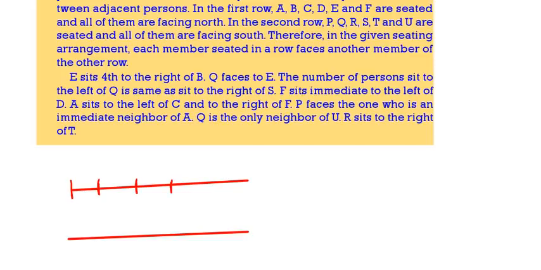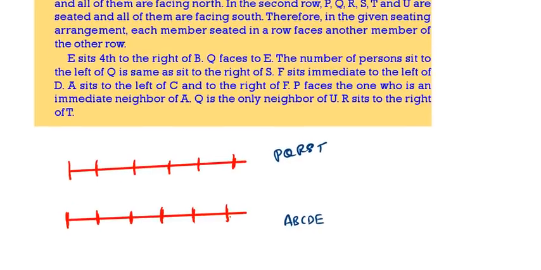3, 4, 5, 6. Here also 1, 2, 3, 4, 5, 6. So here in the first row A, B, C, D, E, all of them are north facing. Any information related to A, B, C, D will come here. Any information related to P, Q, or S, T will come in the south facing. Now come to the question.